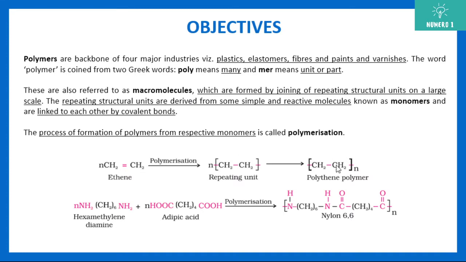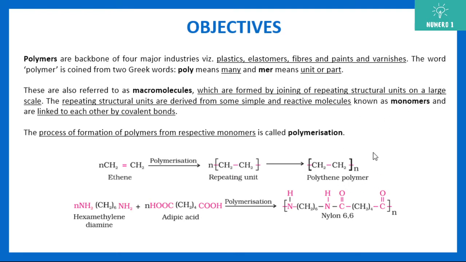So you can see some of the examples here. Polythene. Okay, so polythene polymer is something like this. It is made up of ethene. So if there are n ethenes like this, they polymerize and there is this unit which is repeating always. So this makes it polythene. Okay, polymer of ethene is polythene. So how are they formed? They are formed by joining of repeating structural units on a large scale. The repeating structural unit that is derived from some simple and reactive molecules is known as monomer.